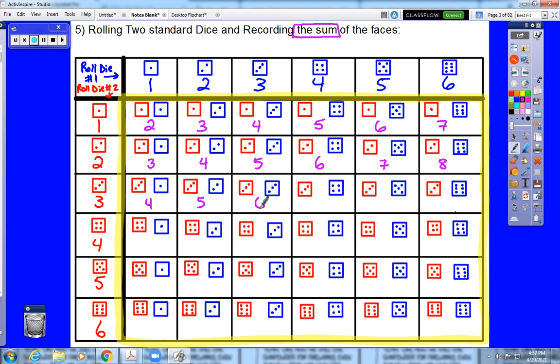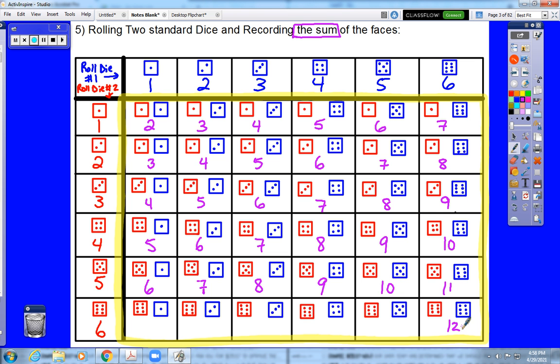Notice that the diagonal sums are the same. 7s, 6s, 5s. See what I'm saying? So we go through and we add all of these up, all the way through the entire chart. That gives us a whole second usage for our dice chart. However, it does not give us the sample space.